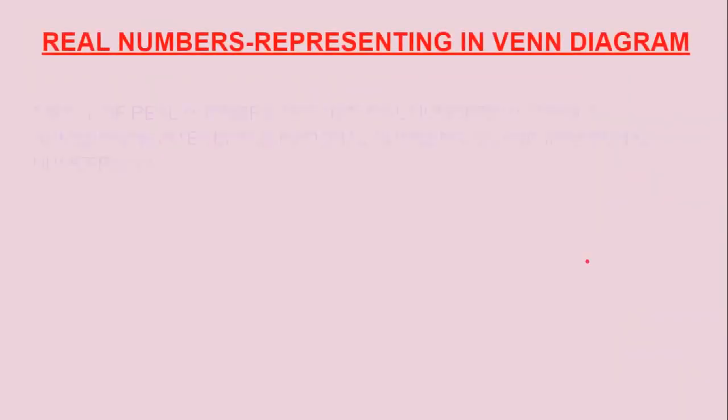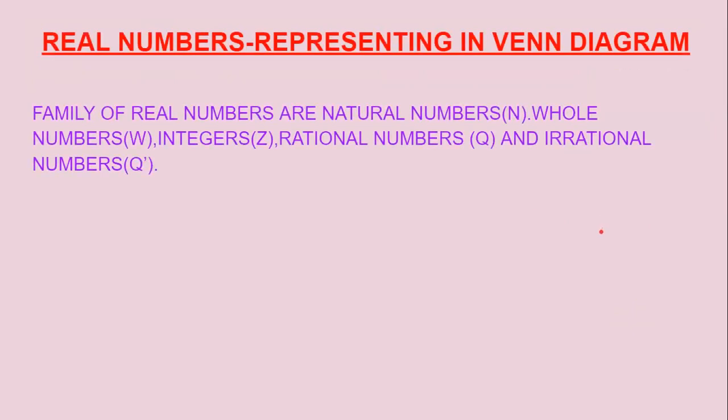See here, I'm representing this family of real numbers in a Venn diagram. We know that the natural numbers begin from 1 up to infinity. So this is the natural numbers area, and this is a subset of whole numbers, because we know the whole numbers begin from 0 to infinity. Natural numbers are from 1 to infinity. So natural numbers are a subset of whole numbers.